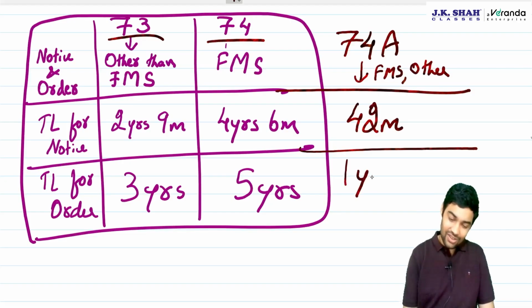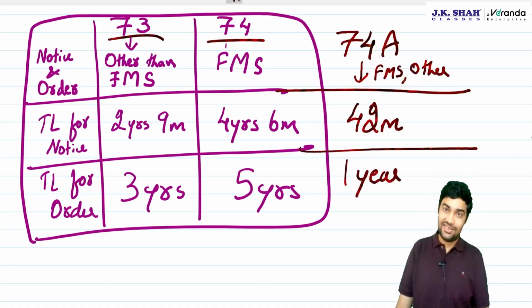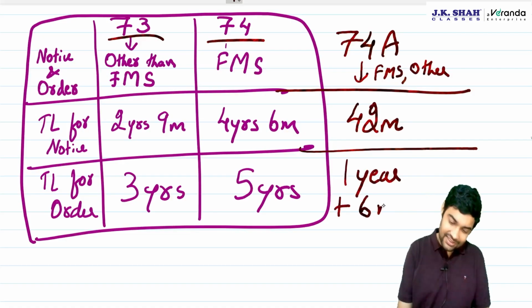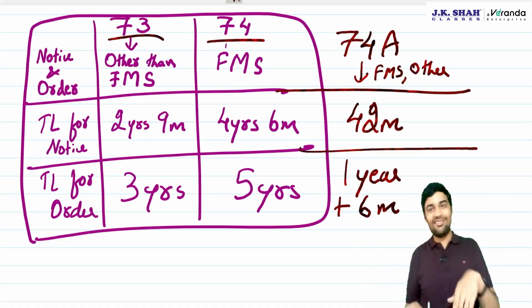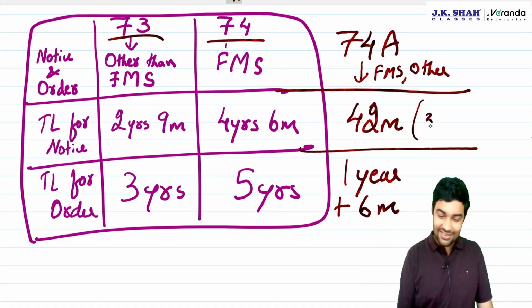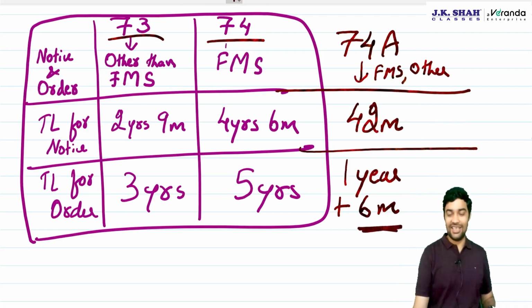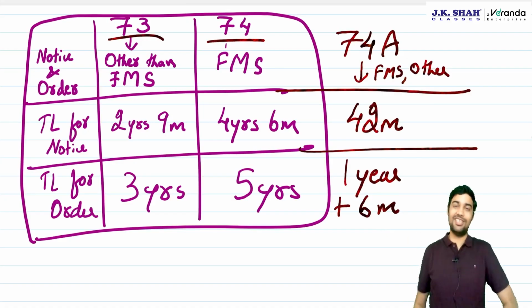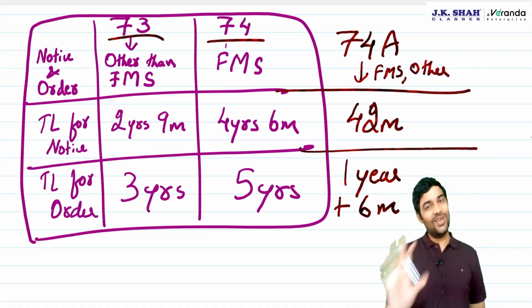And the time limit to pass an order is 1 year from the date of issue of notice. Plus, there can be an extension of 6 months. This is how it looks. Now, if you total everything, it will come to 5 years. 3.6, 3.5, 1.5. Total 5. Clear with this? This extension is to be taken with reasons recorded in writing, but obviously they can record the reason in writing. This is how it looks.